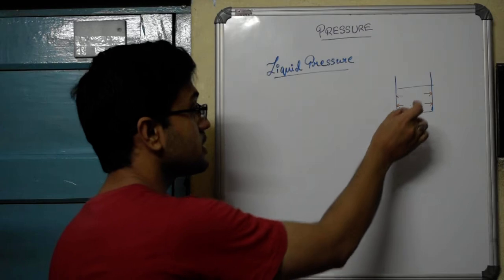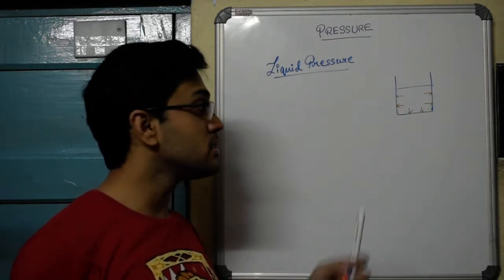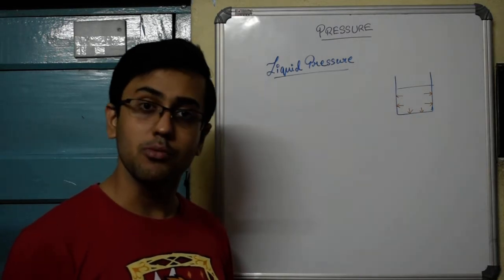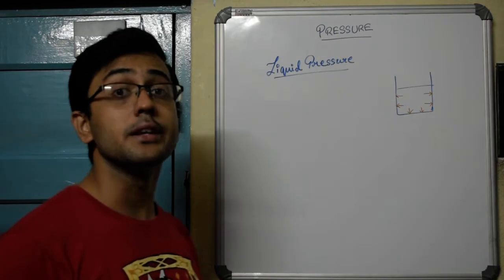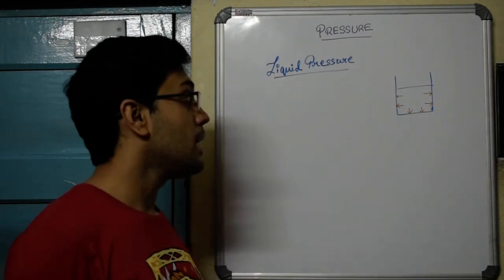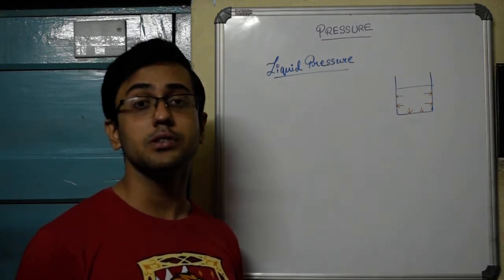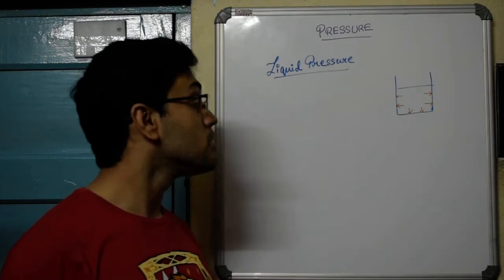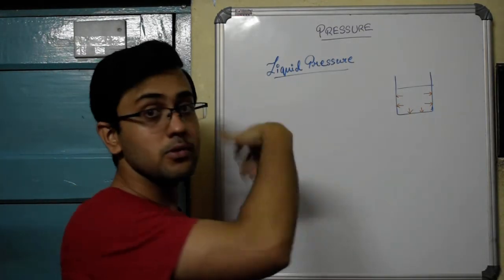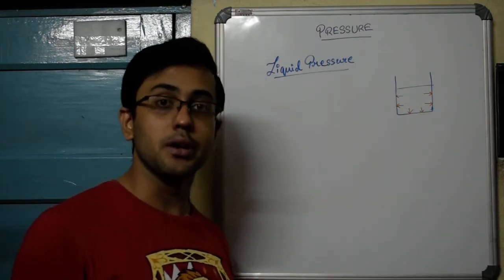The pressure that it exerts in the sideways direction, that is towards the walls of the container, which is the glass in this case, is called lateral pressure. And you can measure the liquid pressure that is acting on any kind of surface by using a manometer. We will be coming to this, but remember, just because I am using the word liquid here, it does not mean that this pressure is limited to liquids only.